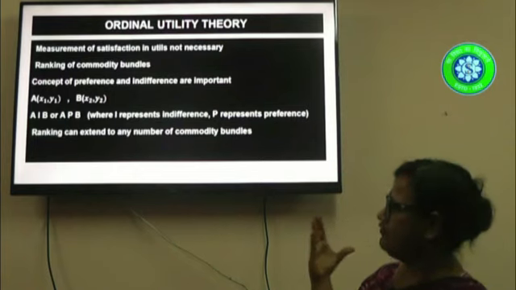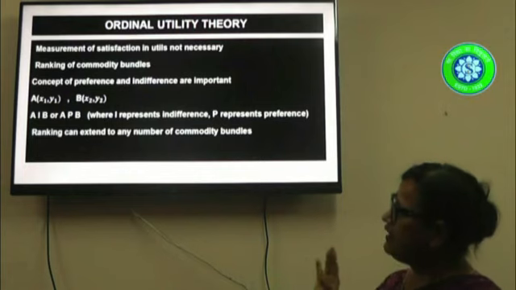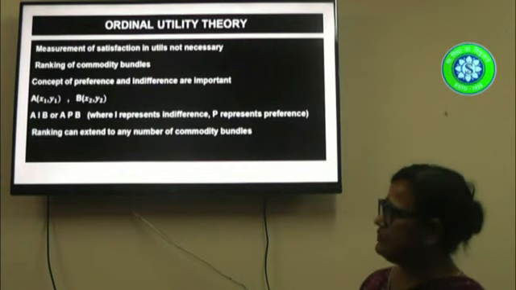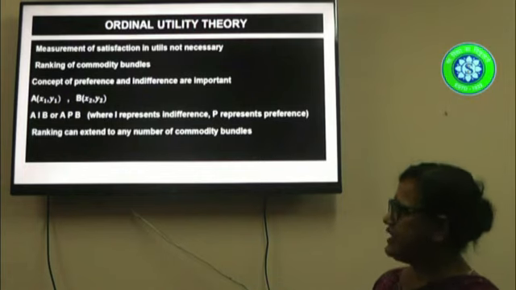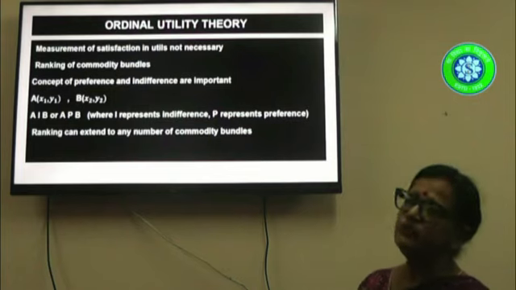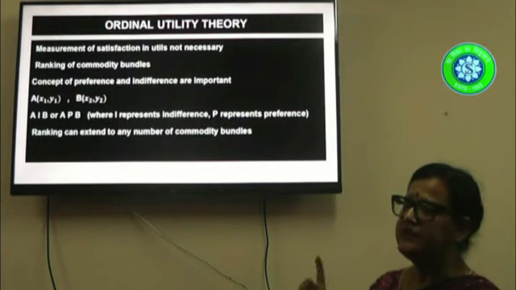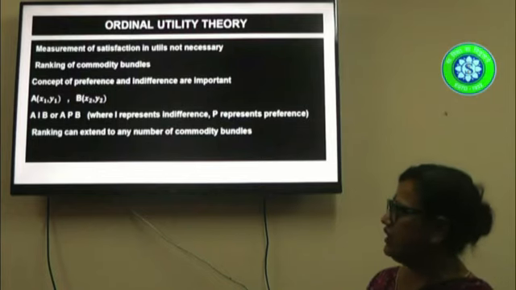Now, if they are equal, supposing X1 equals X2 and Y1 equals Y2, then I can say that the bundles are same. A is indifferent to B. It can also happen that X1 is more than X2, but again Y2 is more than Y1. In that case also it would be a case of A and B being indifferent commodity bundles.